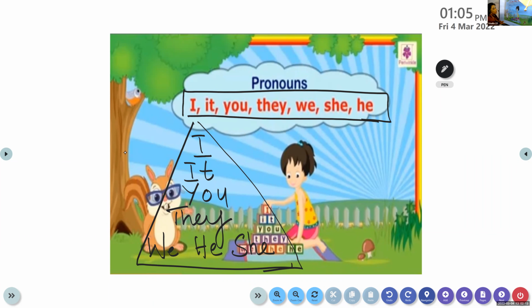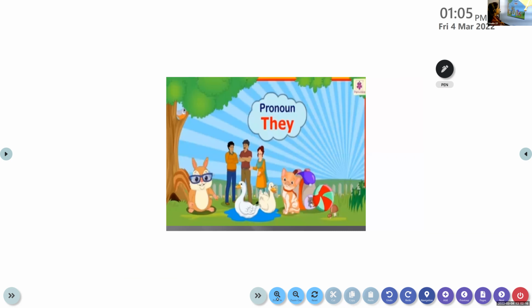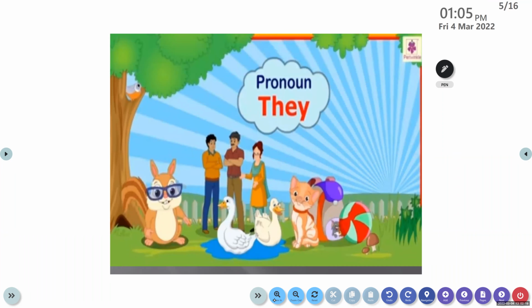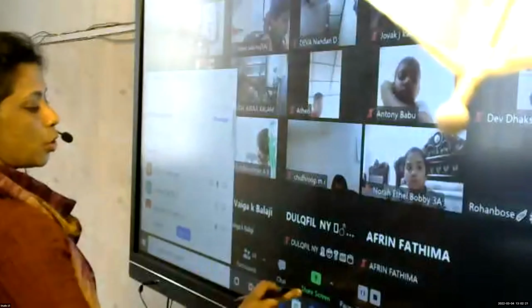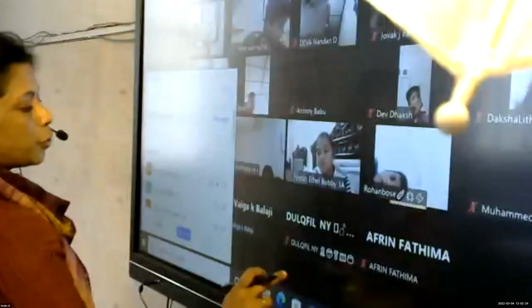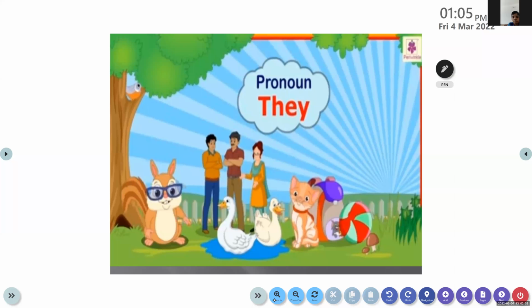So we have to know their usage. Let's move on to the usage. All of you, please mute your audios, children, so that it will be easier for me to listen. So we know that these are the 7 main pronouns, that is I, it, you, they, we, he, she. And all the other pronouns are their different forms. Now let's learn their usage.